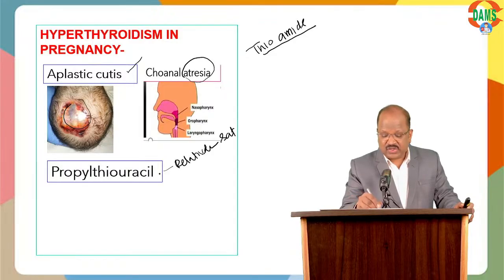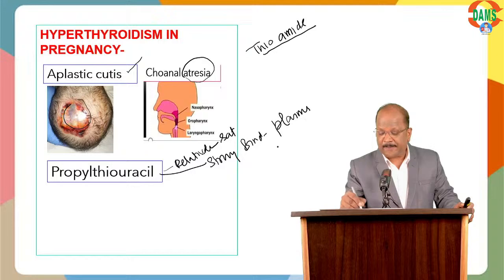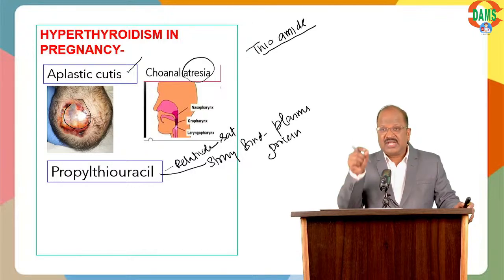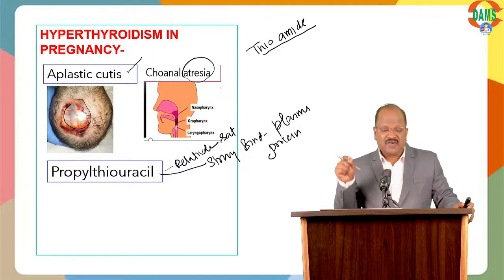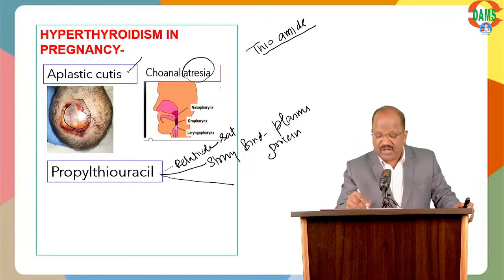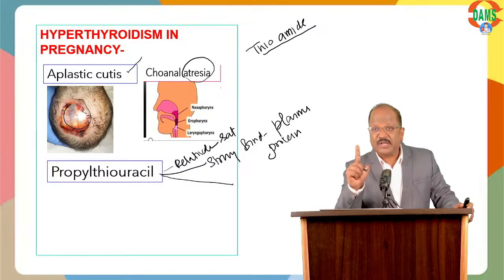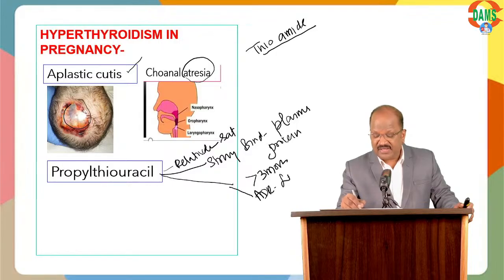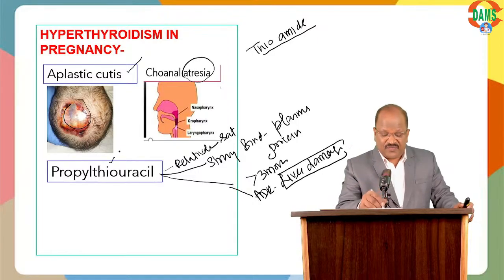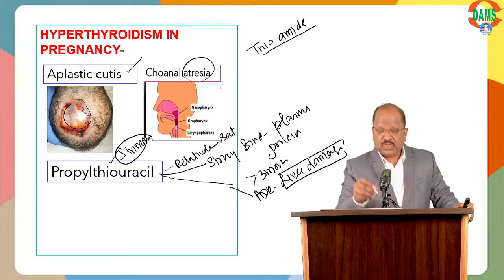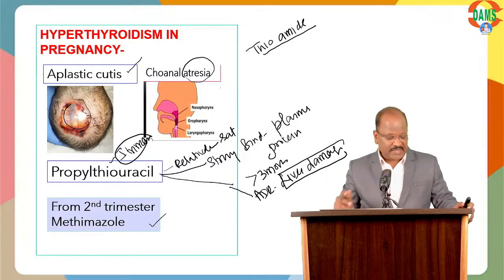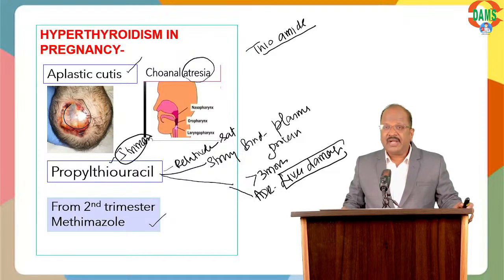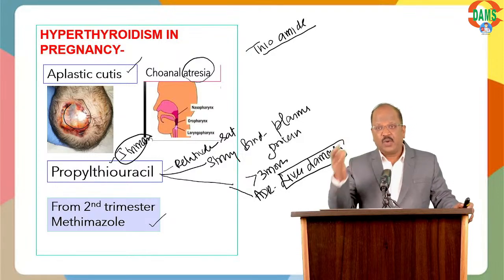Why safe? It is strongly bound to plasma protein. Very strong plasma protein binding, so there is less chance of crossing the placenta and less adverse effect. But the problem is it should be given only for 3 months, not more than 3 months. When you give it for more than 3 months, it may cause severe liver damage for the mother. So it is given only in the first trimester. From the second trimester, we go for methimazole. This topic is very, very important for pharmacology, even for OG.